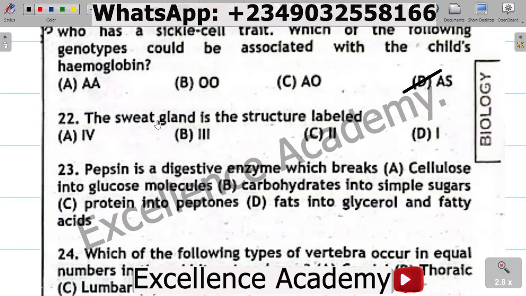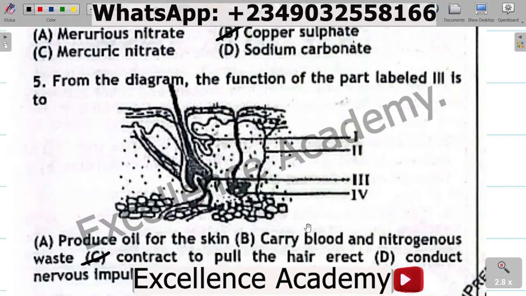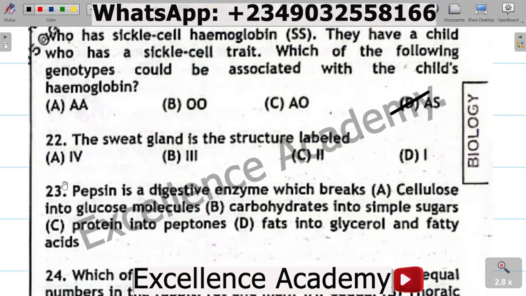Question 22. The sweat gland is the structure labeled A. IV, B. III, C. II, D. I. Let's go back to the diagram from question 5. Looking at the diagram, which shows the skin, it asks which part shows the sweat gland. The sweat gland is labeled IV. So the correct option is A, IV, which shows the sweat gland.